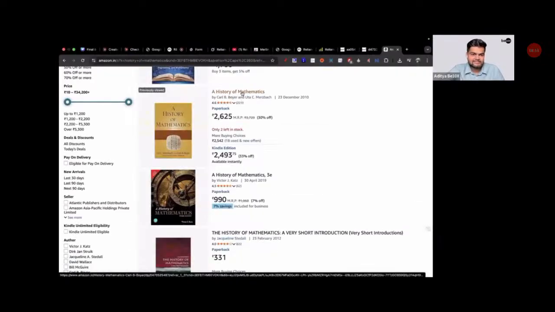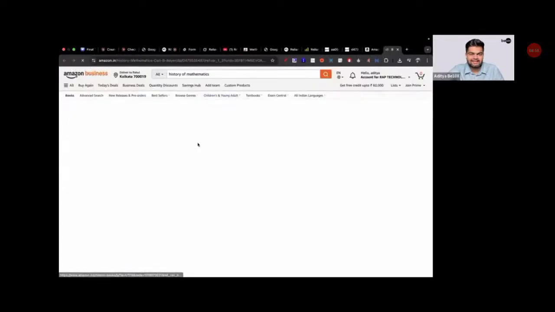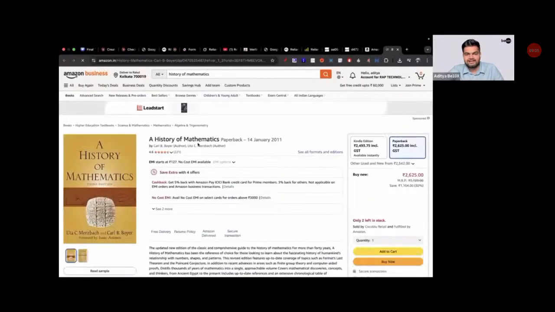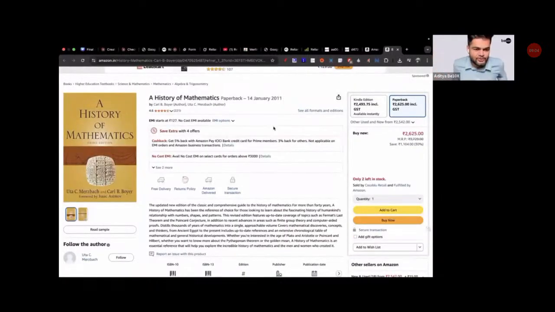I always wanted to read this book on the history of mathematics, but coming from a middle class family, this book was like 3,000, 4,000 rupees when I was in 7th standard. My mom and dad said they cannot buy me this. So at that time I got something by which I can get any book in this entire world. There are 2 crore books, any book, whatever book in this entire world, for absolutely free of cost. Would you like that?